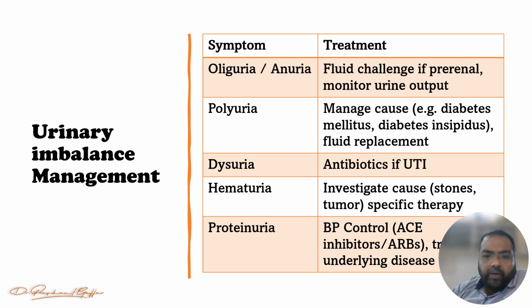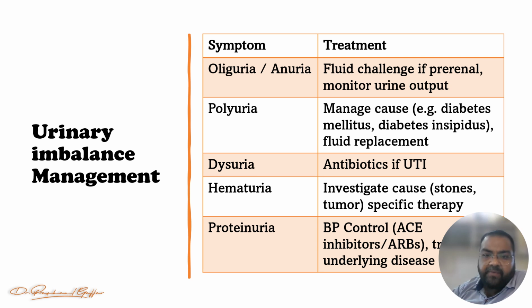Second, if there is polyuria, we should manage the cause. Like for diabetes mellitus, we have to control the sugar and polyuria will be solved, and the same in diabetes insipidus. And we can give fluid replacement also, right? If there is dysuria due to UTI, we can give antibiotics. If hematuria, first investigate the cause.